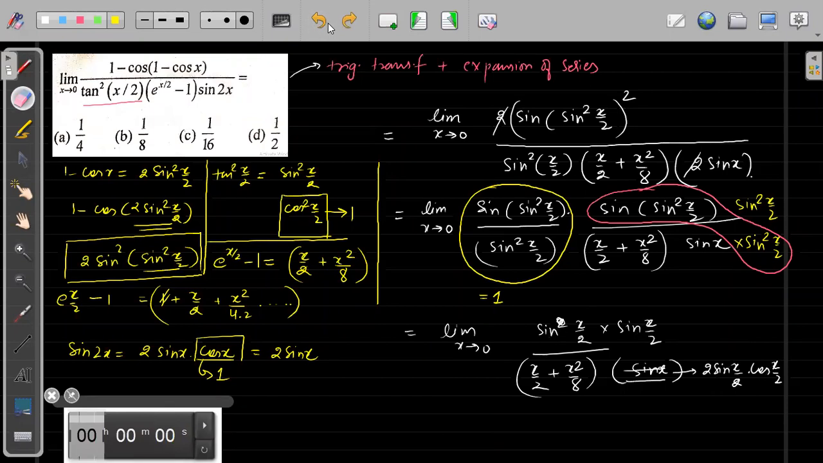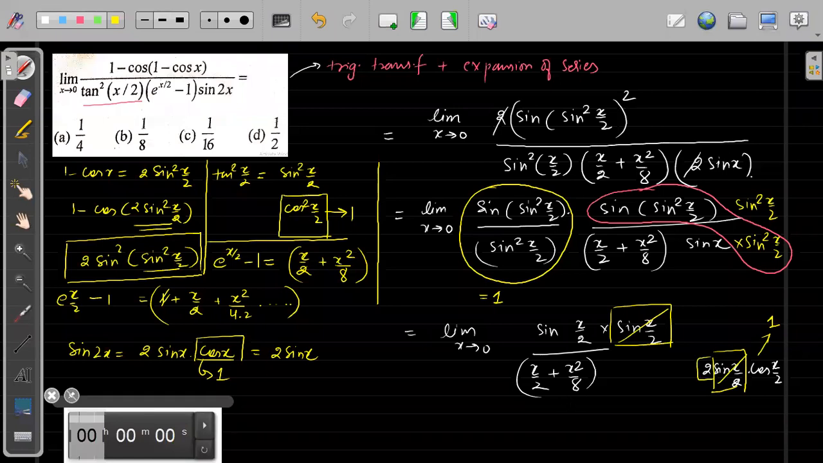So what I did was I wrote sine square x by 2 as sine x by 2 into sine x by 2, right? So what is this? Sine x I can write as 2 sine x by 2 into cos x by 2. So this part will get cancelled, and this will get cancelled, right? Cos x by 2 is tending to 1. So we have 1 by 2 in the denominator, right?